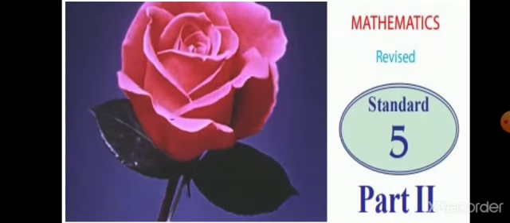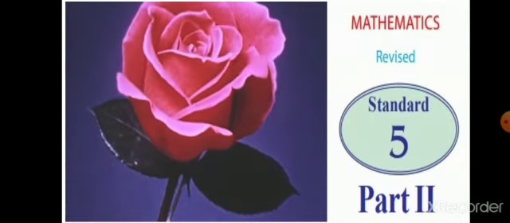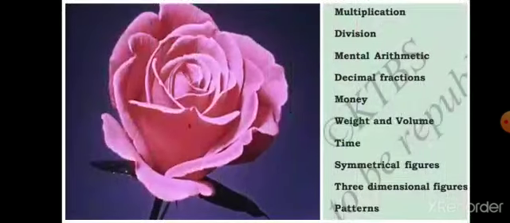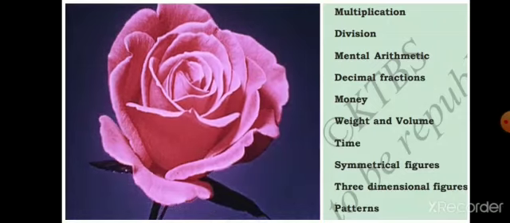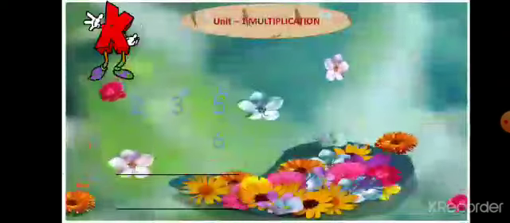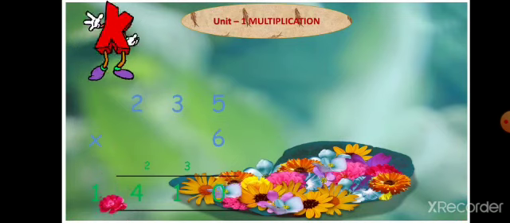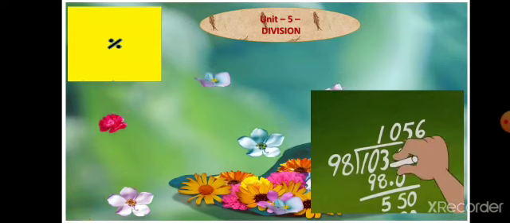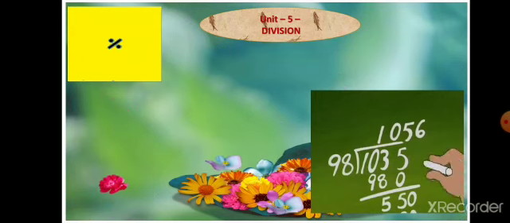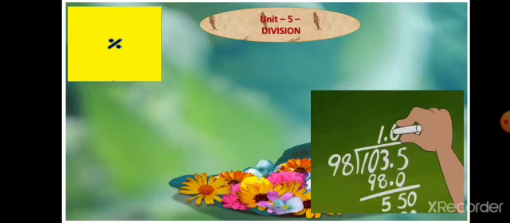Next we come to the second part. Here also 10 units are there. The first one, multiplication. Here we are multiplying up to 5-digit numbers. Then division, also here up to 5-digit divisions we are studying.